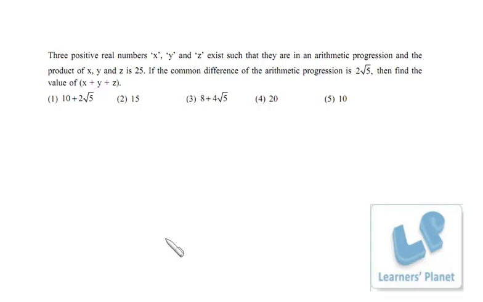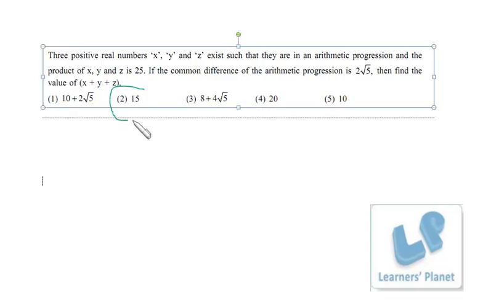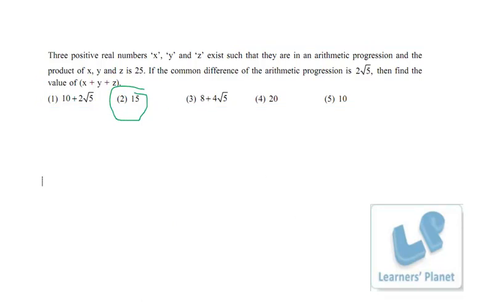So bright chances are there. Our option should be a multiple of 3, right? So among the options we can see that the multiple of 3 is 15. Though y is not necessarily an integer, but the product is coming to be an integer, so some chances are there. So we just take a chance and verify whether x plus y plus z, or I can say 3y, is 15 or not.